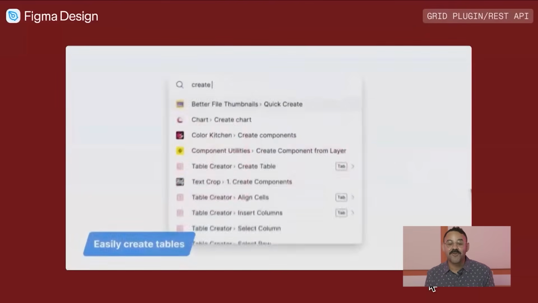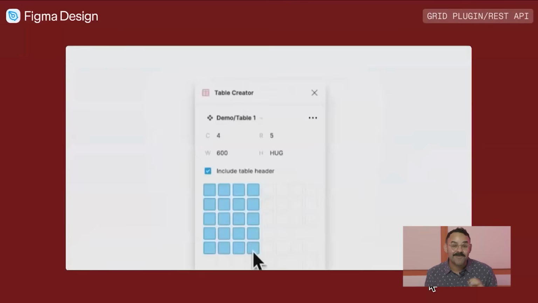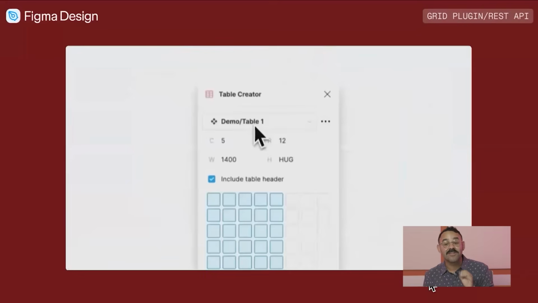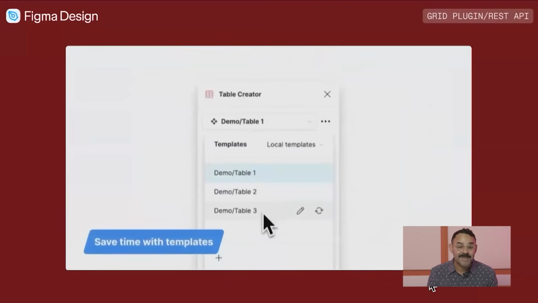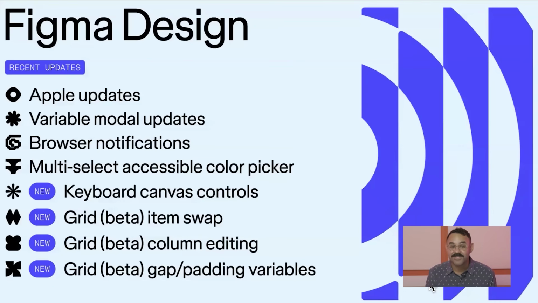One more feature for Grid, you can now extend Grid both with the plugin and REST APIs. So you can build custom tools, automate updates, and make Grid work even better for your team's workflows. Okay, so that's everything for Figma Design. We went over some new Apple features, some new design system authoring improvements with the filter, search, full screen mode for variables modal, some accessibility features, and a bunch of new grid features.